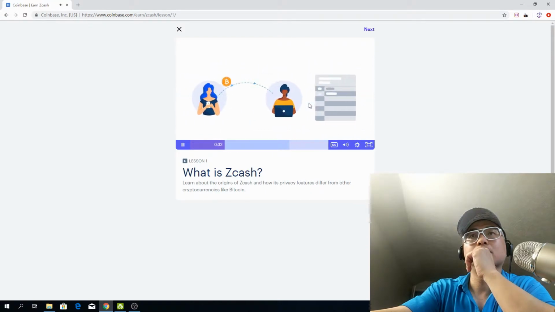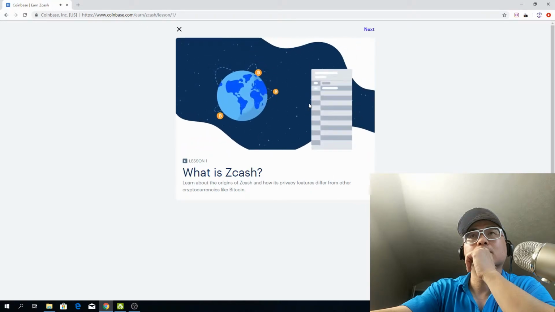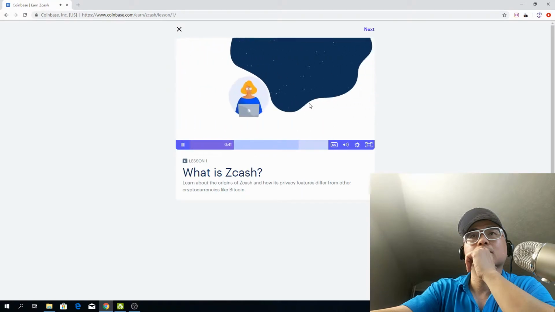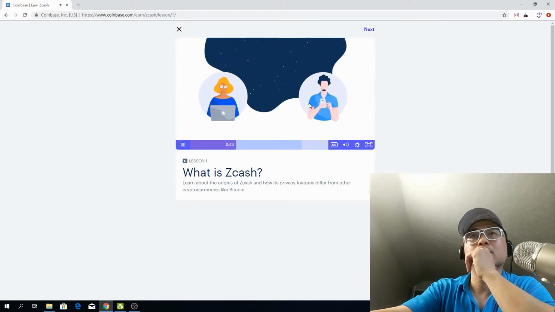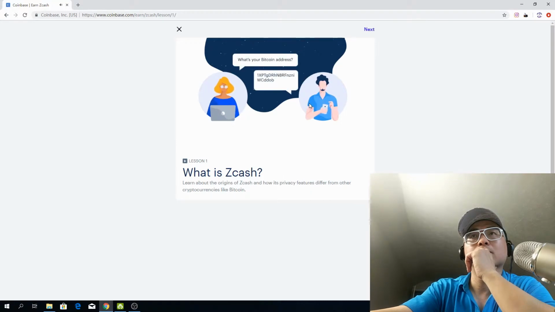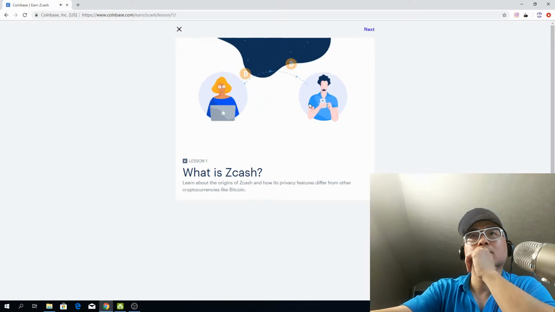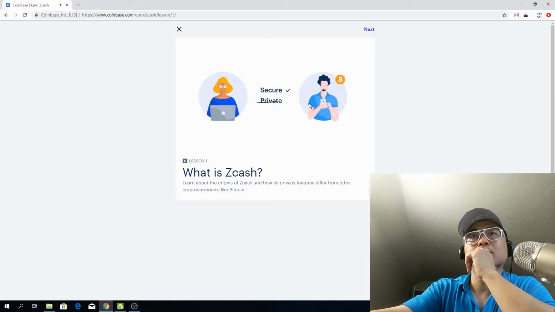It's a common misconception that Bitcoin transactions are private. In fact, Bitcoin transactions are mostly public. Here's an example. Let's say we have two friends, Peggy and Victor, and Peggy wants to send Victor some Bitcoin. She asks Victor, "What's your Bitcoin address?" He shares it with her, and then she sends Bitcoin from her address to Victor's. The transaction is secure, but it's not private.